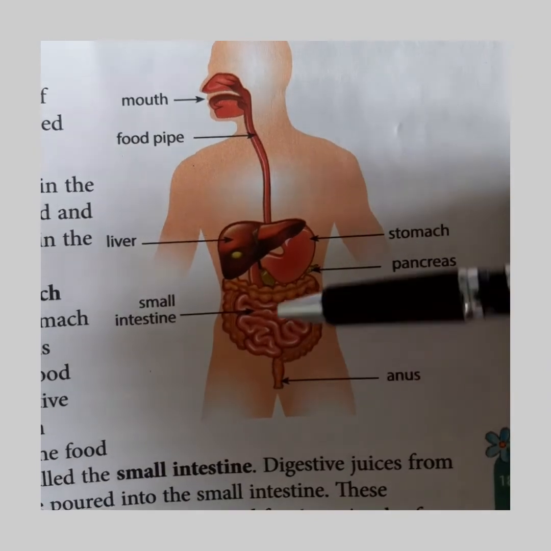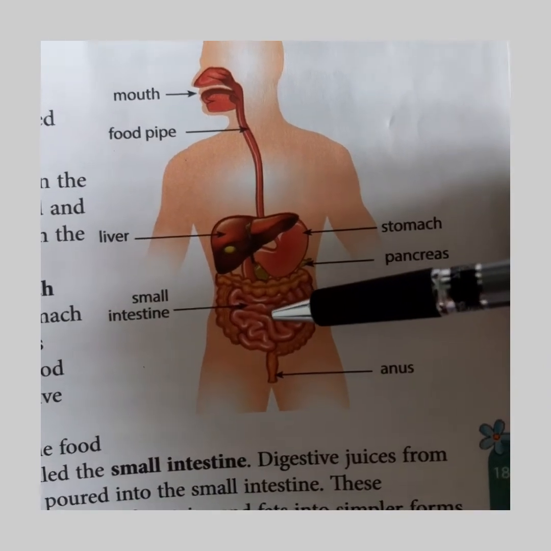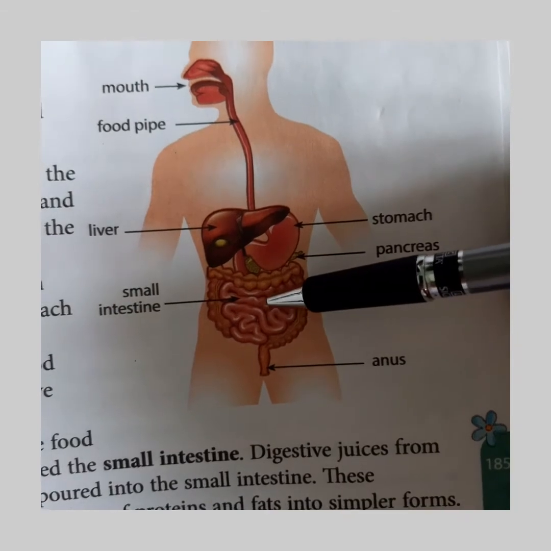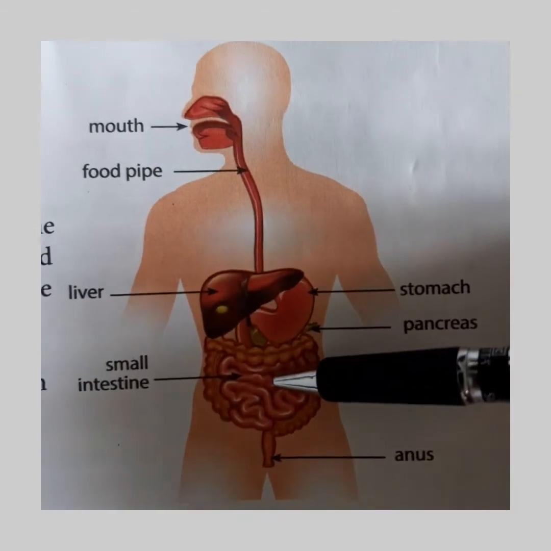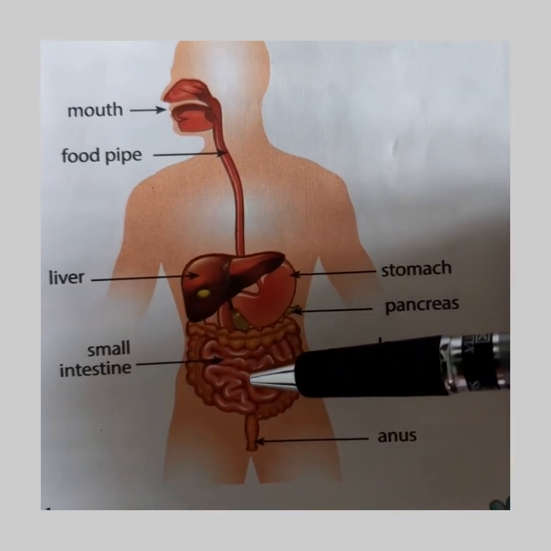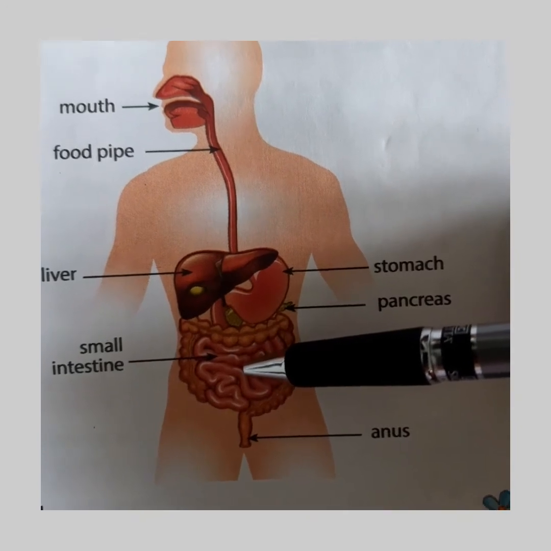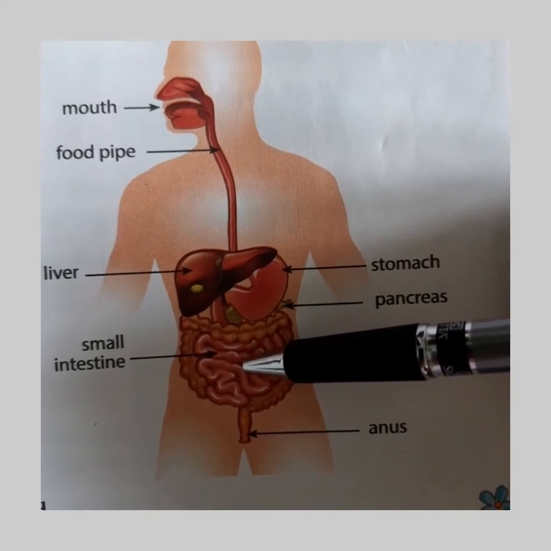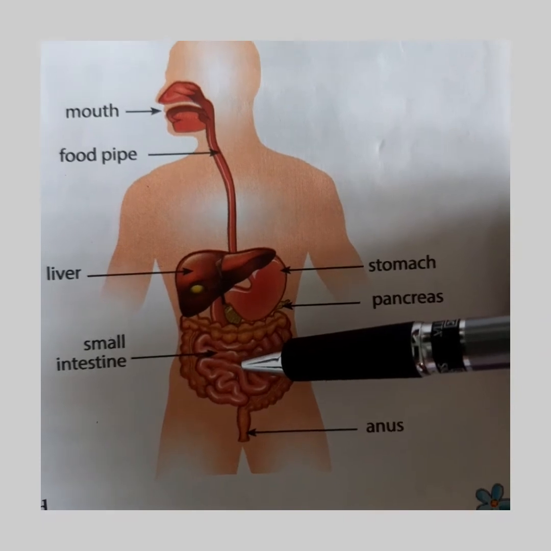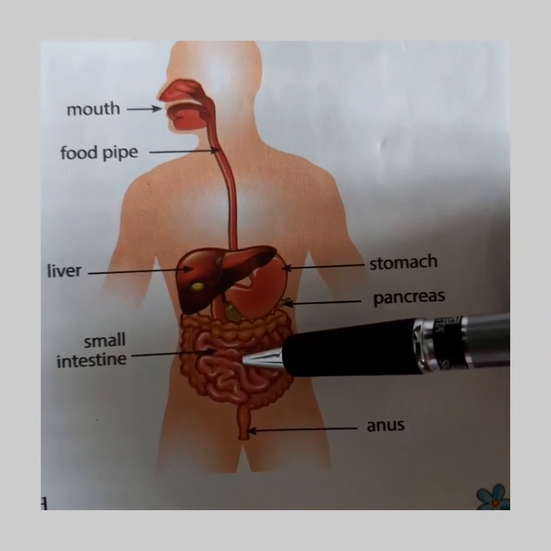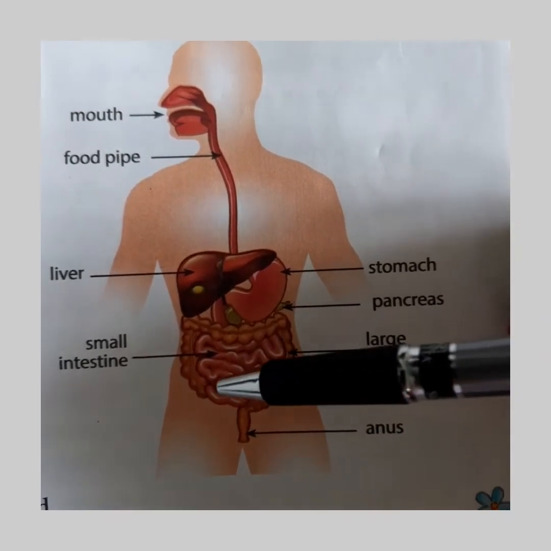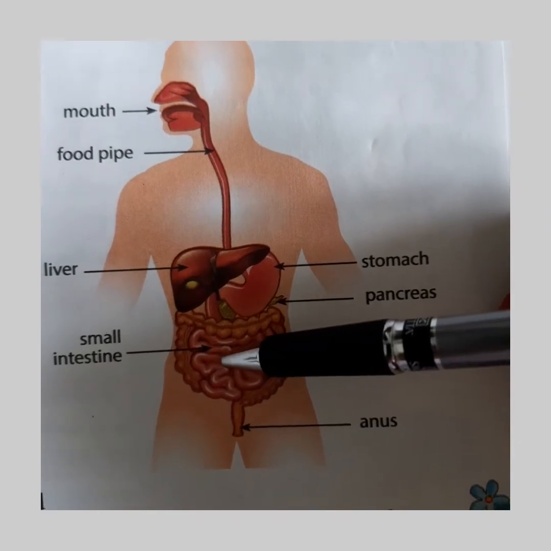The digestion of food is completed in the small intestine. From here, the useful components are absorbed into the blood. So where is food digestion completed? Yes, in the small intestine.